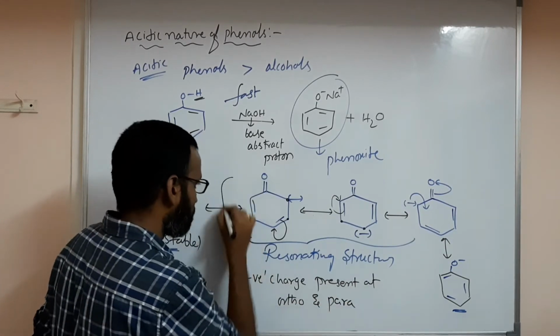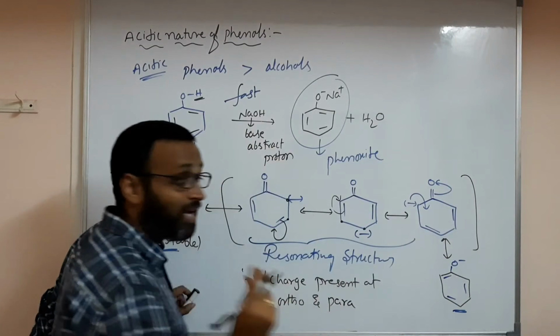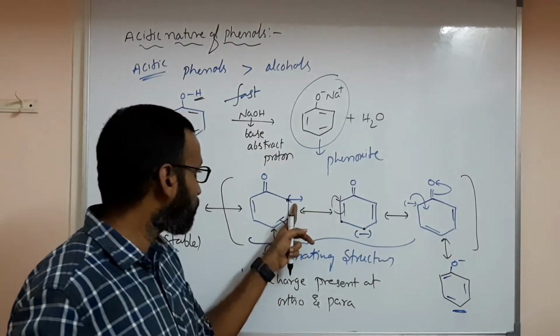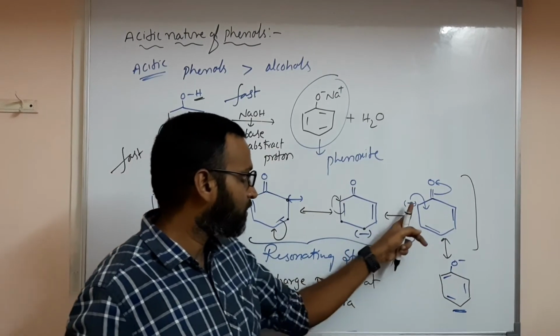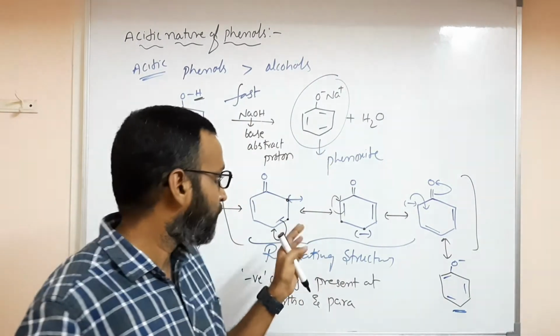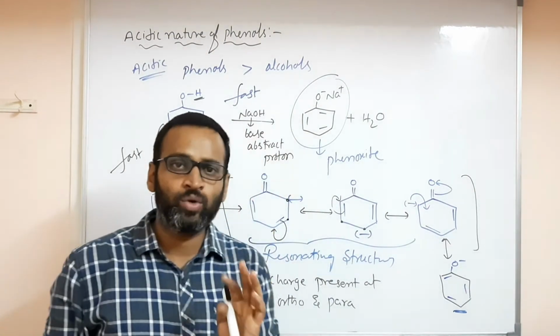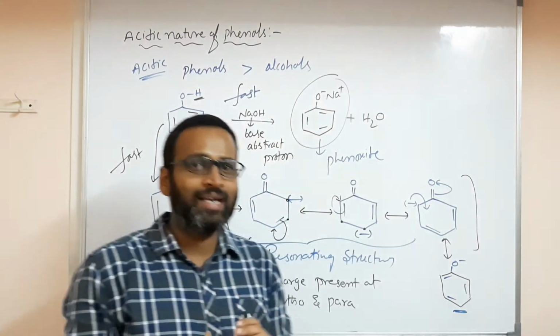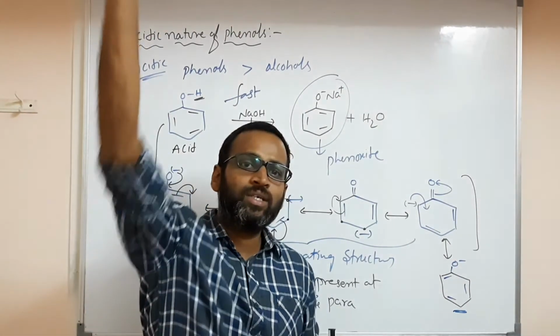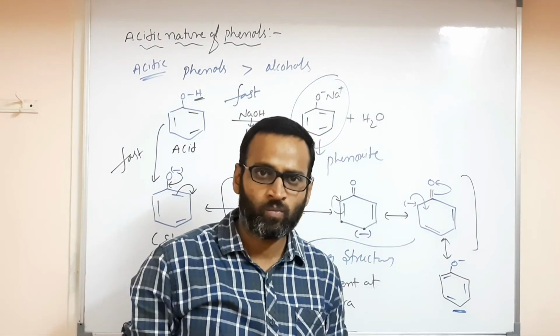If you see these structures, you have a negative charge at ortho. This is ortho, this is para, this is ortho. So at ortho and para you have a negative charge. So at ortho and para positions, if electron withdrawing groups increase, then acidic nature increases.